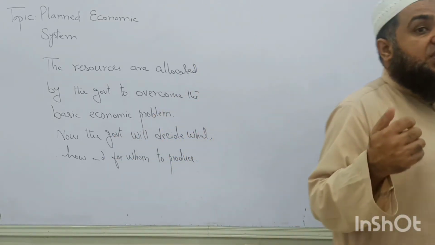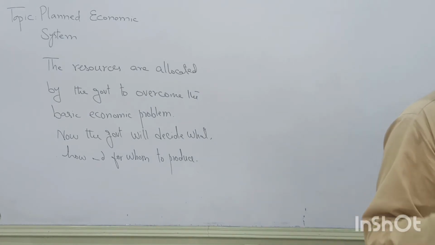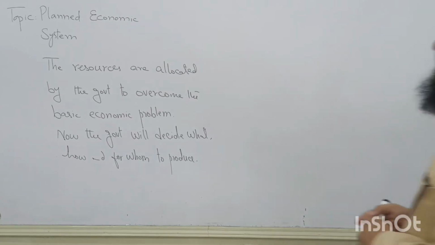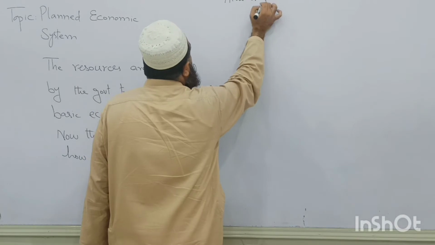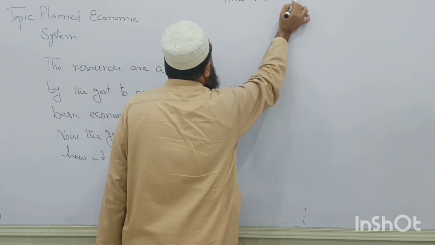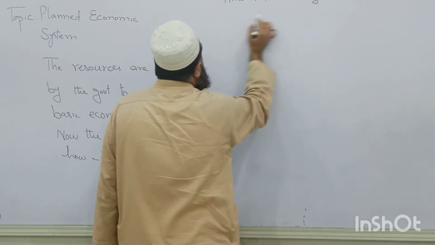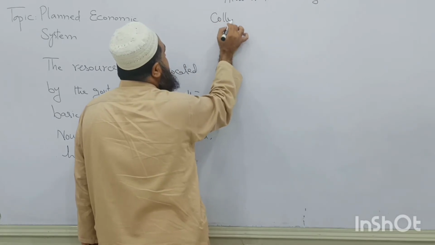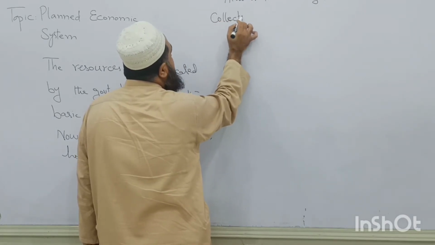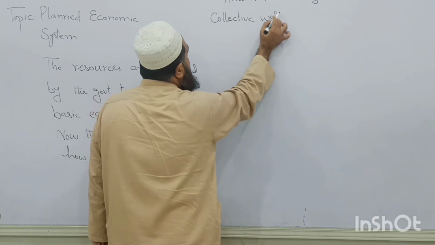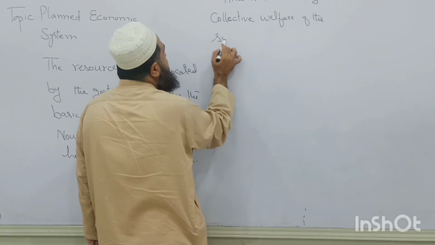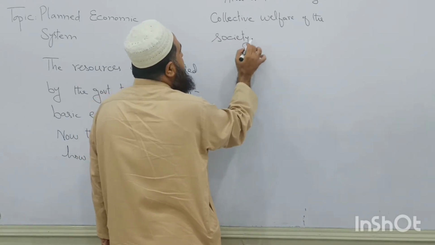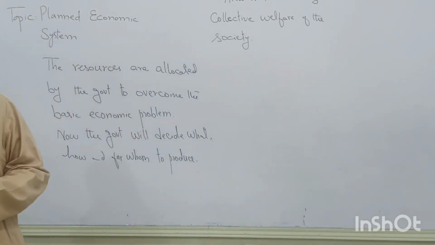But here, the government's aim is to achieve collective welfare maximization. What is the main aim? The aim is to maximize the collective welfare of the society. Alright? This is the main aim of this planned economy.